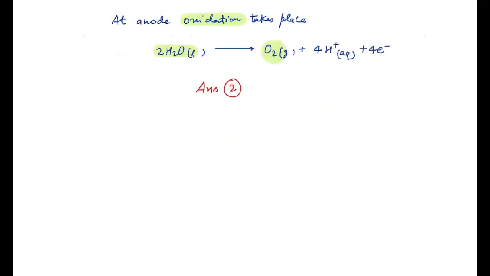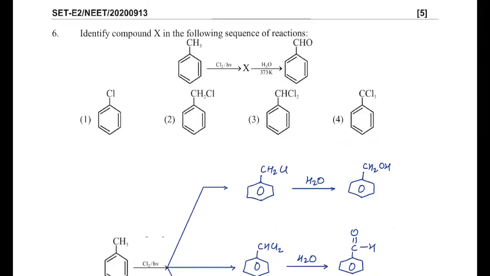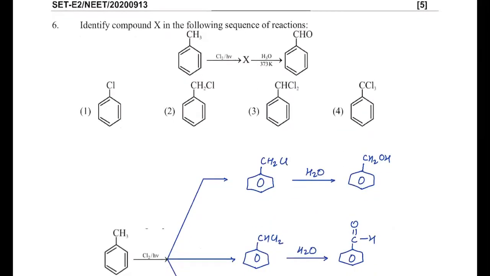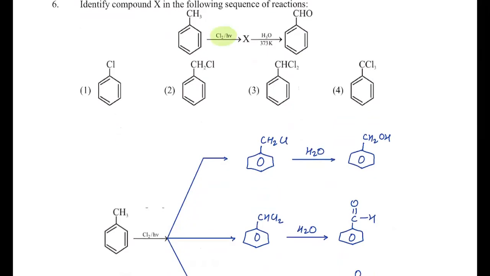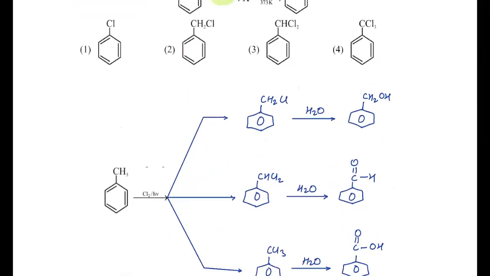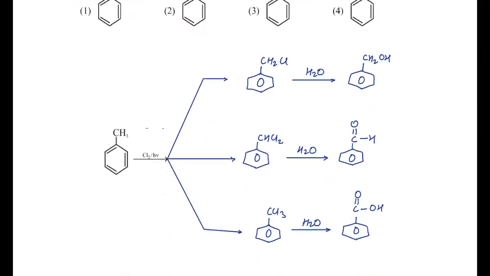Next it is question number 6. It's given, identify the compound X in the following reaction sequence. So first case, it is given toluene treated with chlorine in sunlight. So it is free radical substitution. So we can substitute 1Cl, 1H, 2H or 3H depending upon the case. So CH3 is there, we have substituted first 1Cl, then 2Cl and then 3Cl.